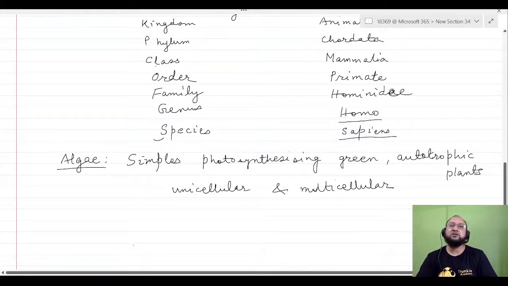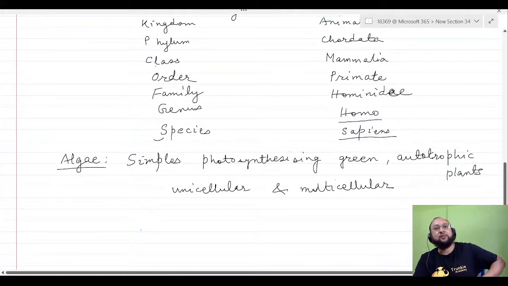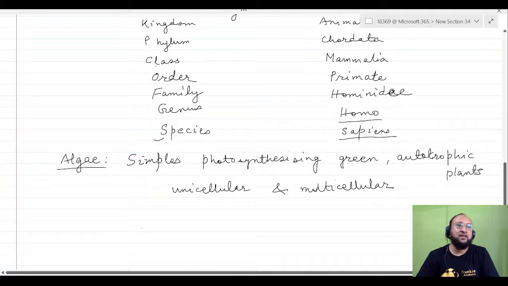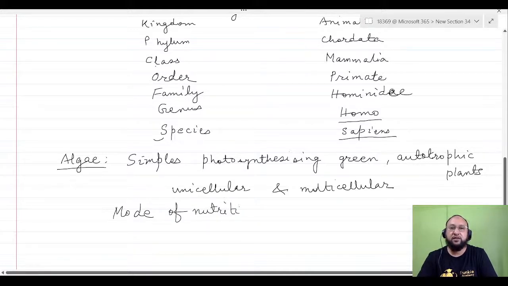They are divided on the basis of the presence or absence of different types of pigments. Apart from the chlorophyll, there are some other pigments also. Red pigment also, and brown pigment also. Depending on that, their mode of nutrition is autotrophic, I have already mentioned that. Mode of reproduction is asexual and sexual.